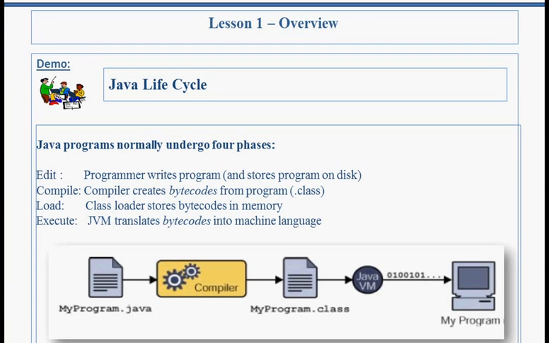Compile: the compiler converts Java source code into bytecode and stores this bytecode in a separate file, that is a .class file. Load: the class loader stores bytecodes in memory. Execute: the JVM, which stands for Java Virtual Machine, is software that executes Java bytecode by converting bytecodes into the machine language of the current operating system. Java bytecode runs on all operating systems irrespective of the operating system in which the Java program is compiled, because the JVM is available on many different operating systems.